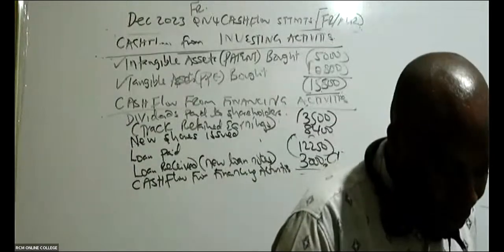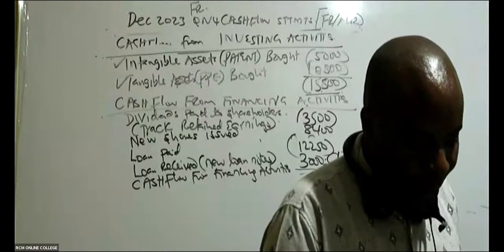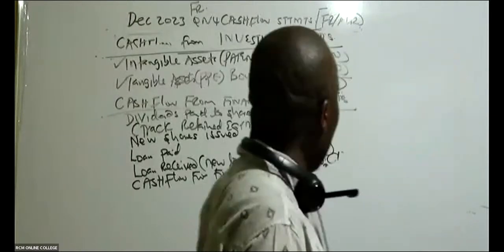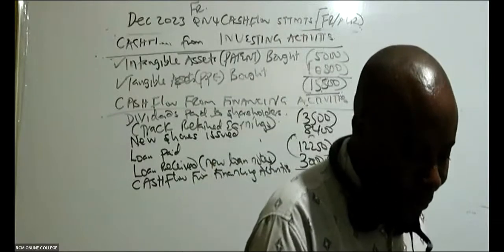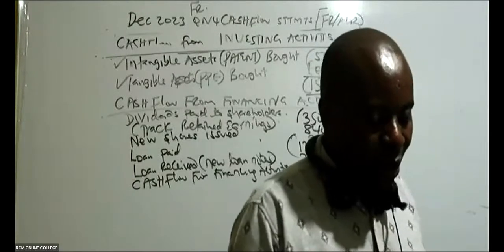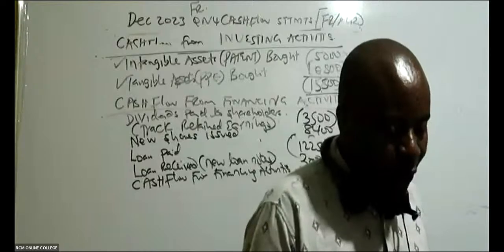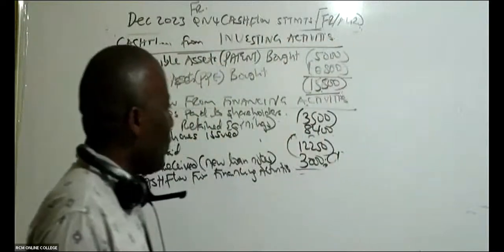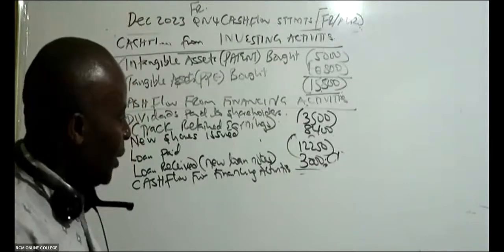So remember, issue of new shares is 8,400 positive, right? We have dividends paid to shareholders. Dividends paid to shareholders is minus 3,500. Then we have in this case here 3,000 as a positive. And then repayment of long-term loan, 12,250, is supposed to be negative. I don't know why they're getting different answers.